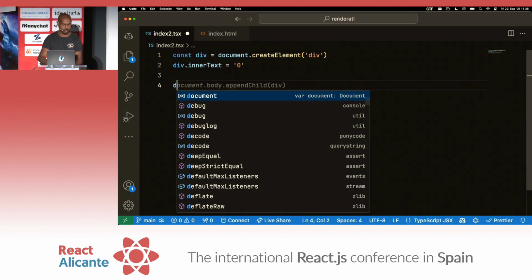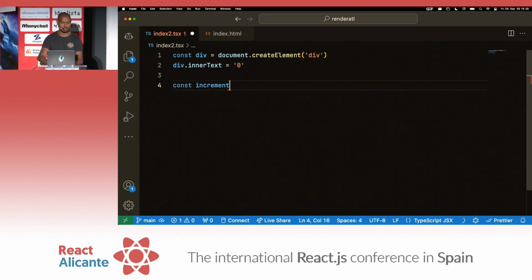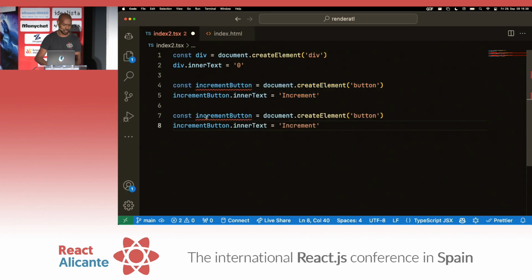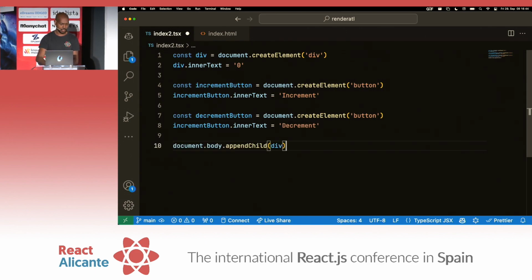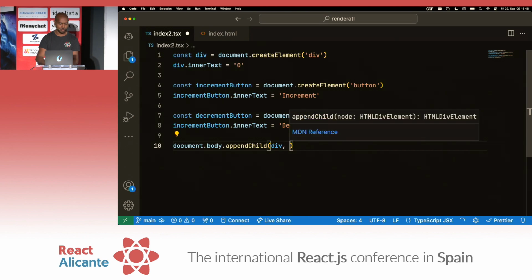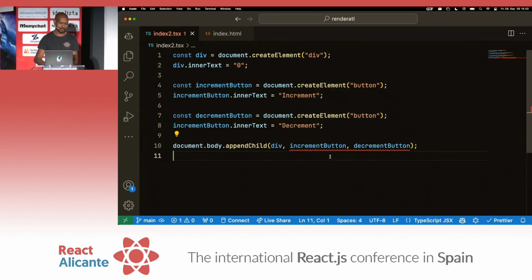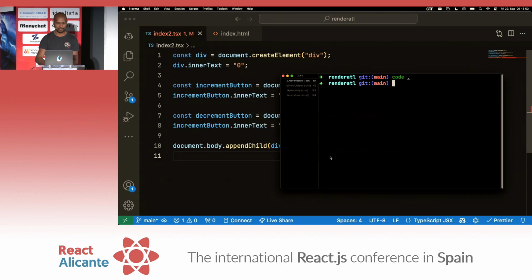We'll do some buttons, so we'll do const incrementButton. You kind of get the idea. We probably won't spend too much time here, because even GitHub Copilot knows what I'm trying to do, right? We'll change this to decrementButton. We'll just say decrement. And last thing we need to do, we'll just append this. I think the API may work like, okay, it doesn't. Oh, does it? TypeScript doesn't agree, but let's see what happens. I haven't used this API in a very, very long time.